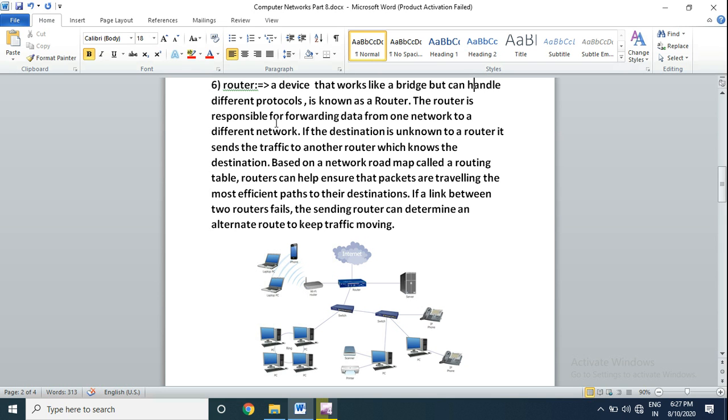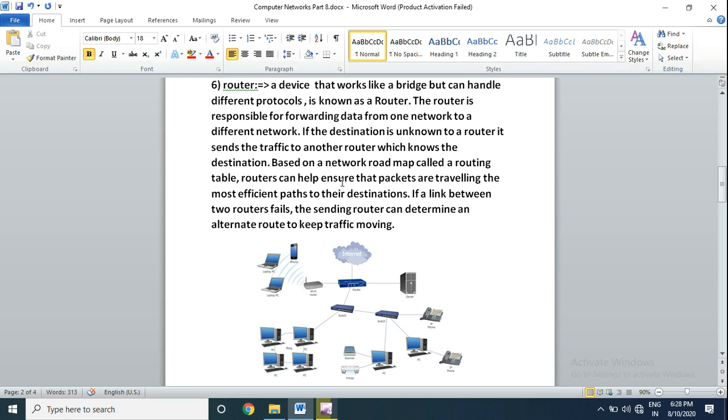The router is responsible for forwarding data from one network to a different network. If the destination is unknown to a router, it sends the traffic to another router which knows the destination. So a router is a device which is used to forward data from one network to another until the data reaches the destination. If the destination is not found, then the router will transfer the data to another router.